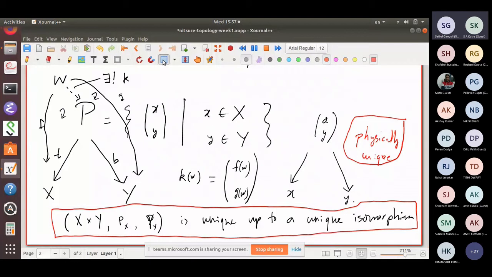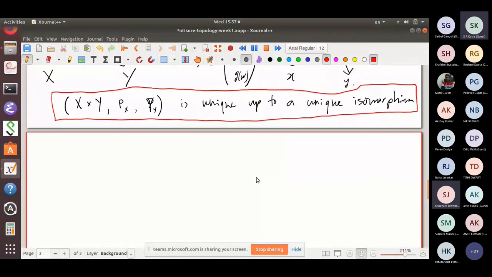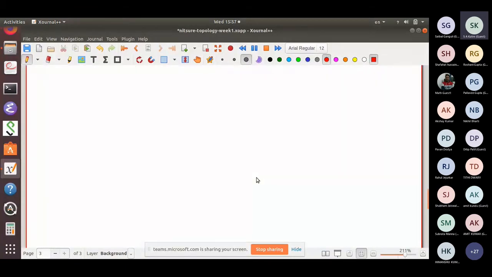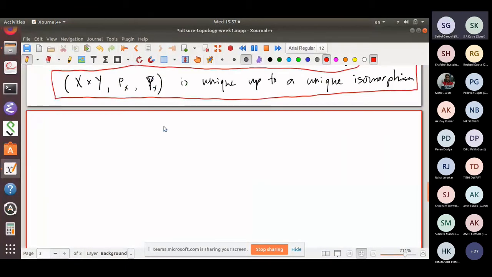This means anybody who has another... somebody asking about a change option, what will happen with shuffle? Hello, somebody saying something? Okay, so this is unique up to a unique isomorphism.